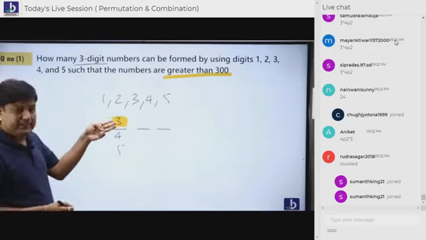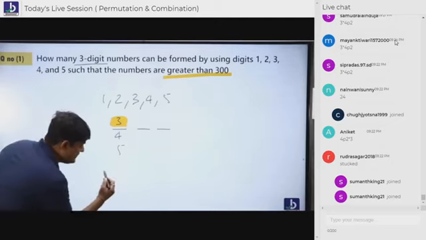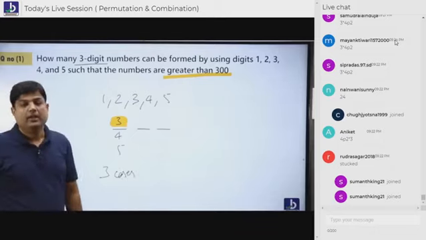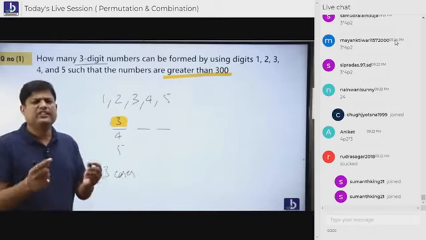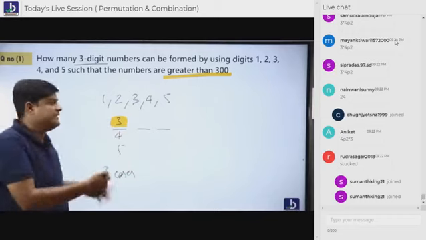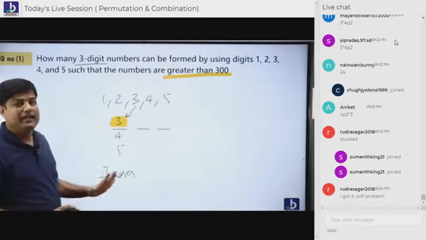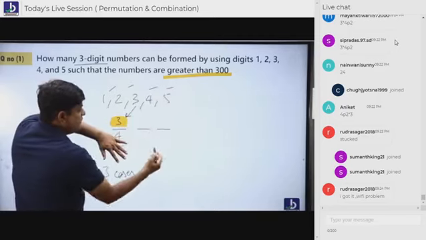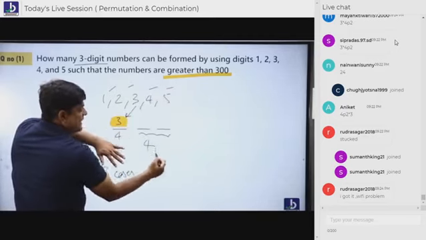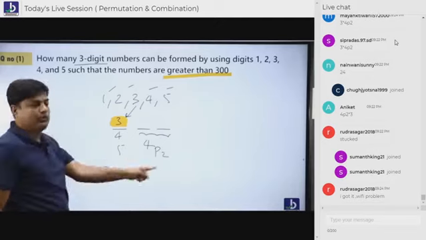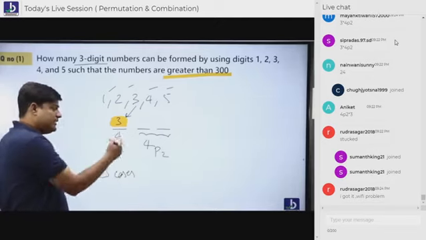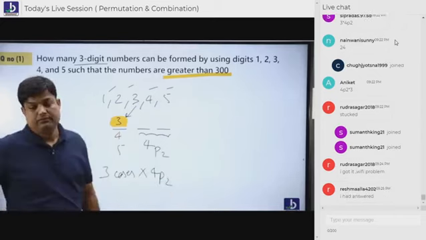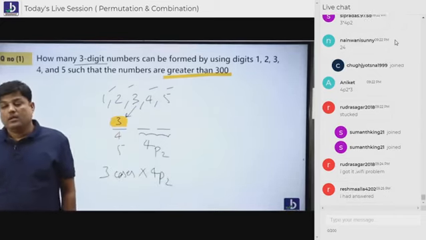Now, let's try to see here. Either 3 can sit, or 4 can sit, or 5 can sit. How many cases? 3 cases. Now, you are not supposed to do all the cases. First, you ask 3: please come and sit here. He will come and sit here. Now, leave all these things. How many people are still standing? 4. How many places are available? 2. Answer is 4P2. Is this 4P2 only with 3? No, all the 3 cases. So 3 into 4P2. Are you understanding, everybody?